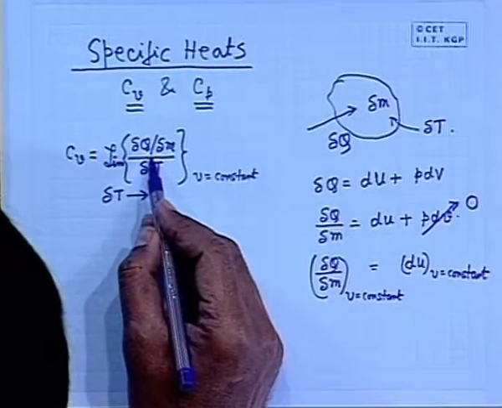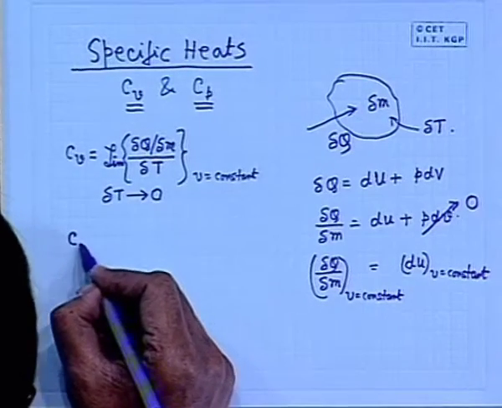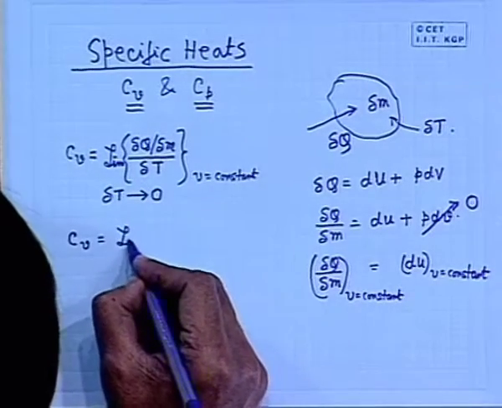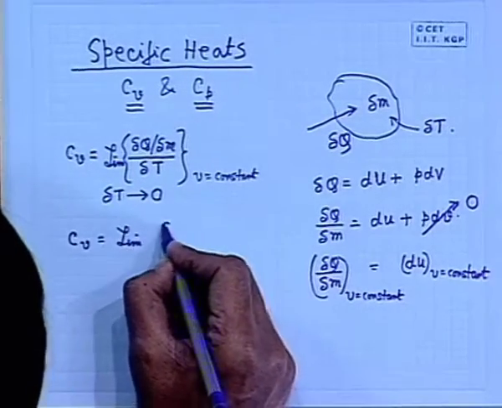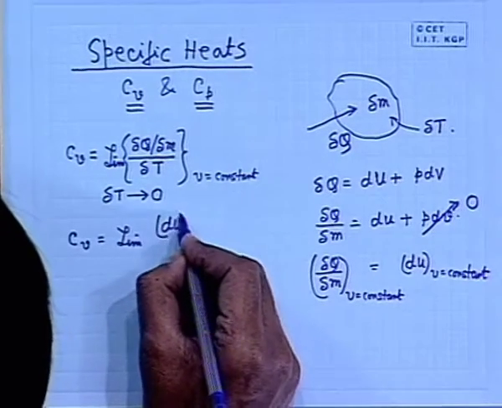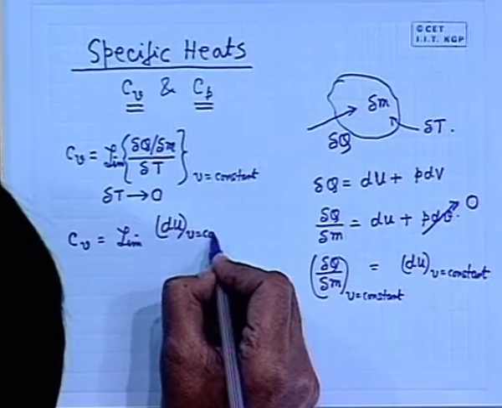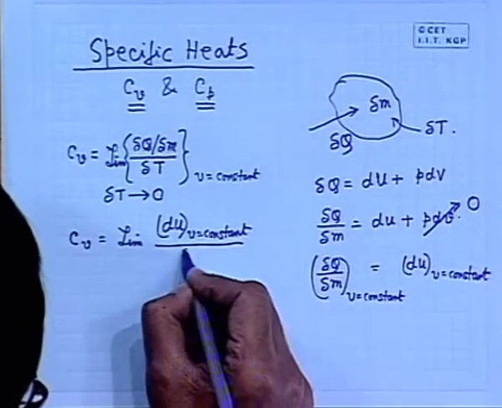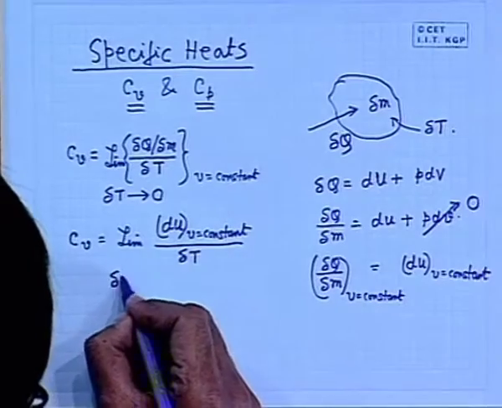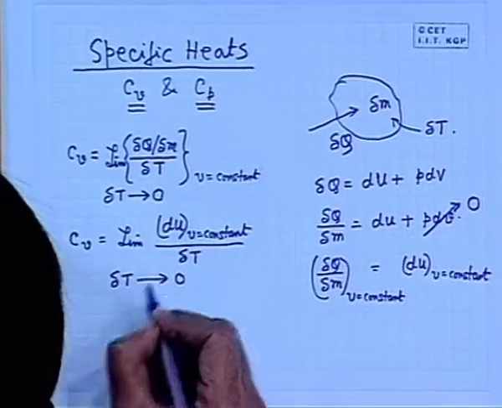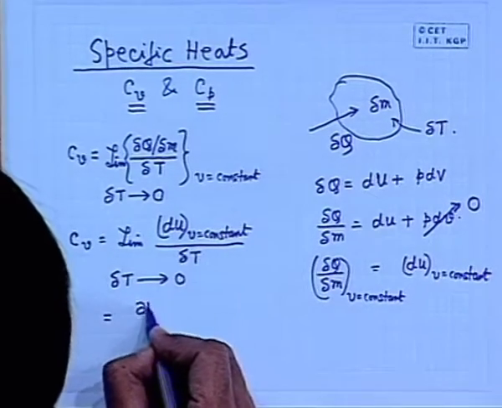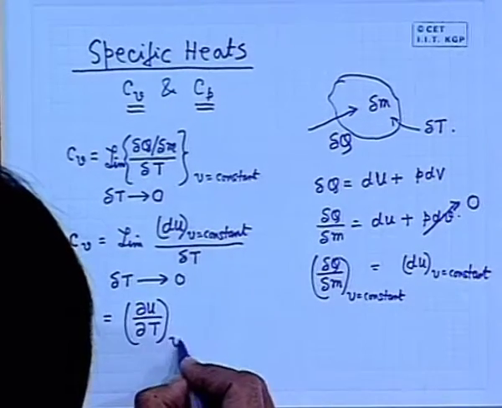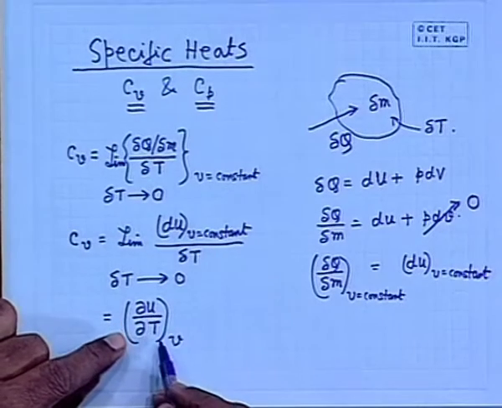So, if you substitute this, we get limit du at constant volume, V is equal to constant, divided by delta T as delta T tends to 0, which becomes equal to del u del T at constant volume. Usually it is written like this in terms of the partial differential equation.